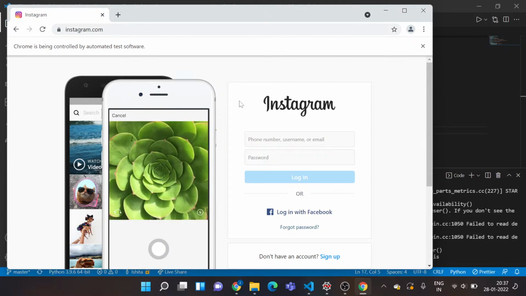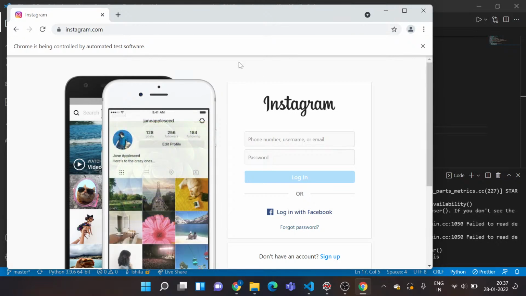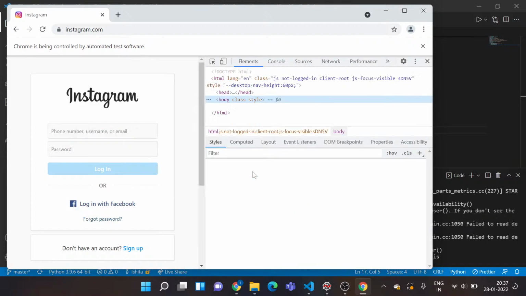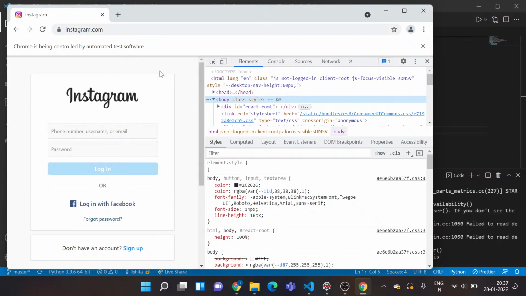Okay, no problem. So I want to obtain the HTML code of this page. So I'll just right click and click on inspect. This is Chrome, this is called Chrome Developer Tools. Whenever I click on this inspect, it would direct me to this page. So this is nothing but giving you the source code of this web page.